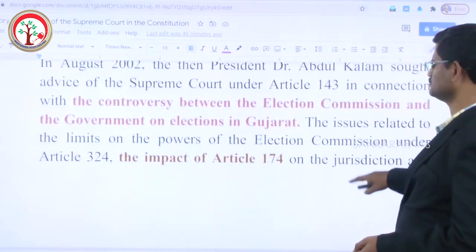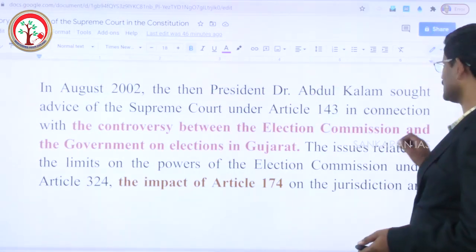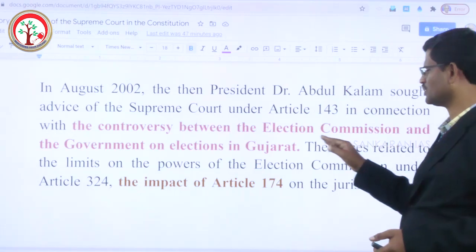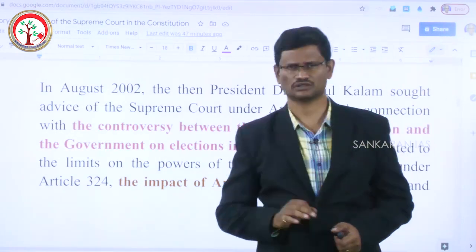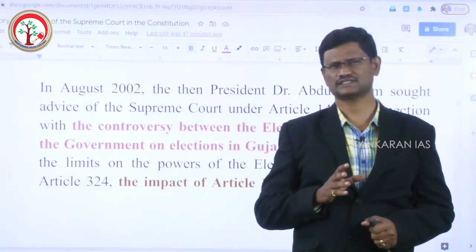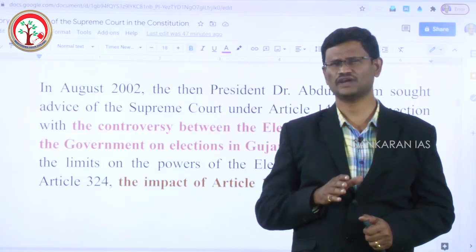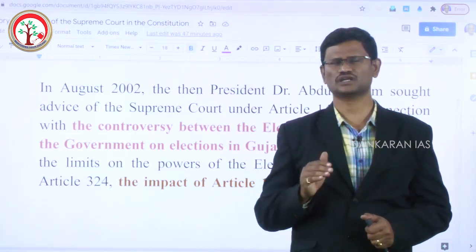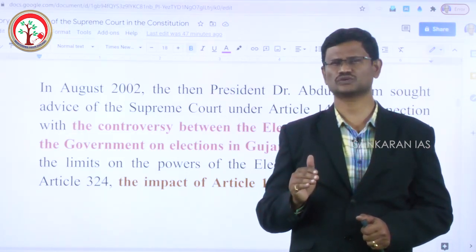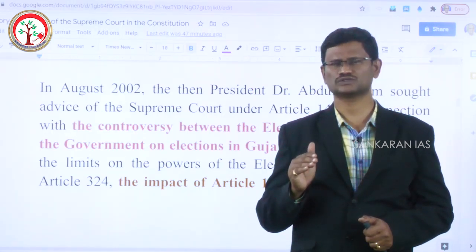Even in 2002, there was a controversy between the Election Commission and the Government of India on elections in Gujarat. After the Godhra violence in Gujarat, the Election Commission of India felt that the situation was not conducive for conduct of elections, so there was a need to postpone them. But the Government of India wanted the elections to be conducted in time.